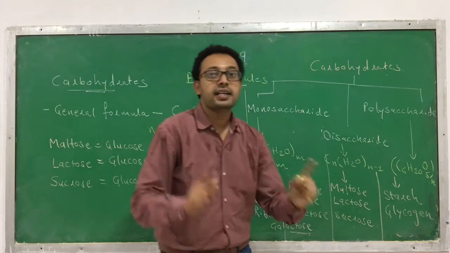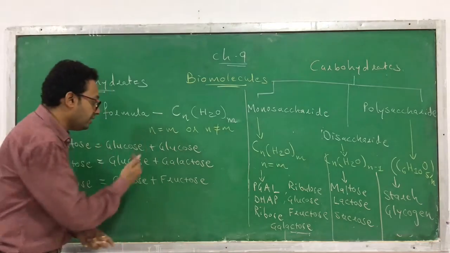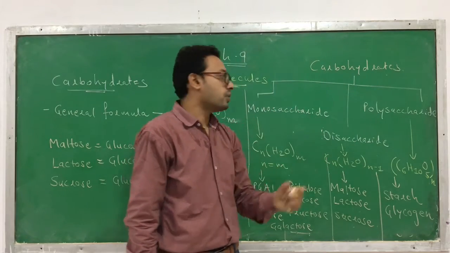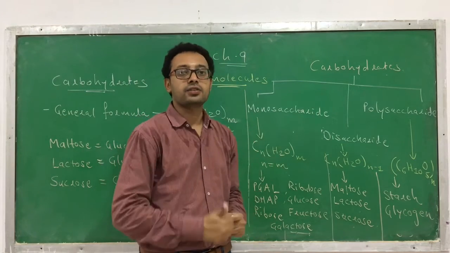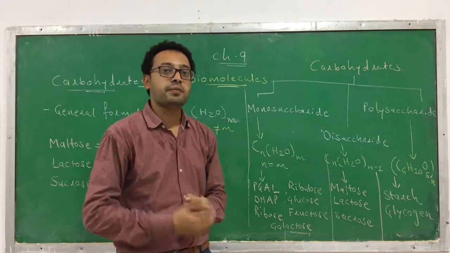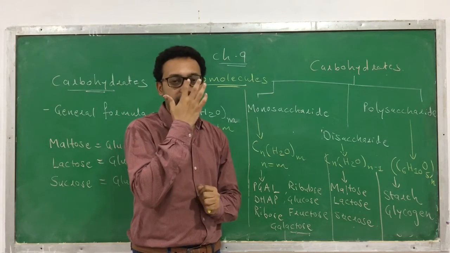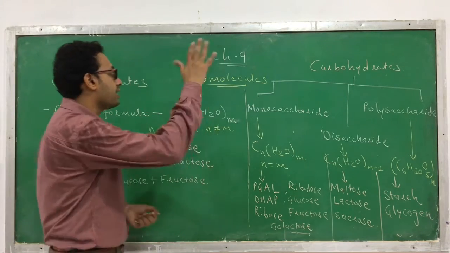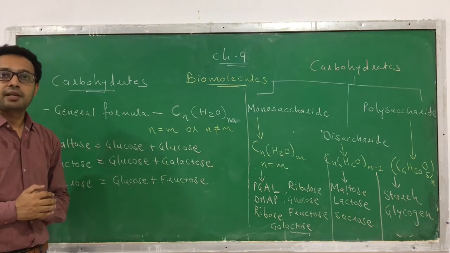But disaccharide can be hydrolyzed because in disaccharide how many units? 2 units. So it can break and these 2 units get separated. And the polysaccharide can also hydrolyze. So in short, disaccharide and polysaccharide can hydrolyze, but the monosaccharide cannot. Disaccharide and polysaccharide cannot cross plasma membrane, but monosaccharide can cross because it is smaller in size. Clear? So this is regarding the characteristics of mono, di and polysaccharide, and the chemistry of carbohydrates.